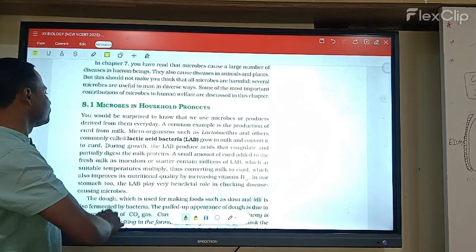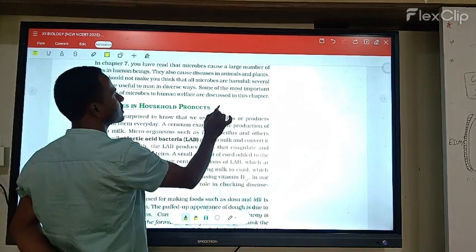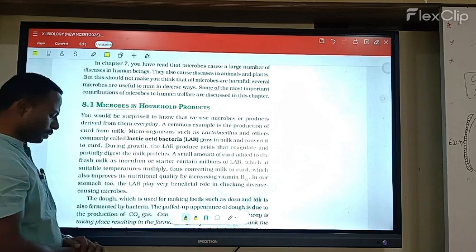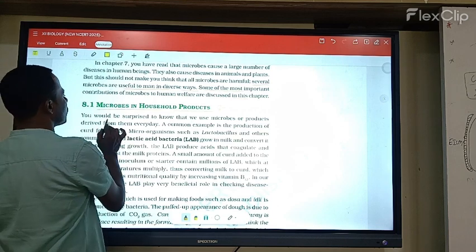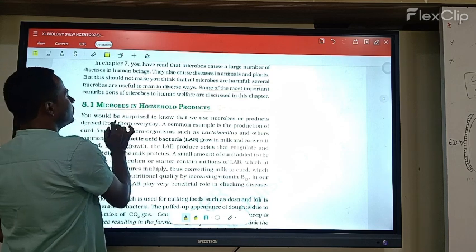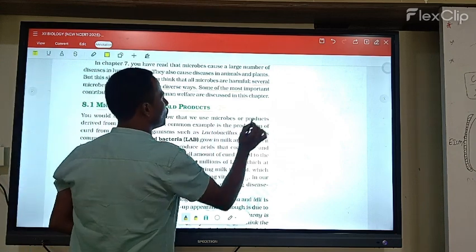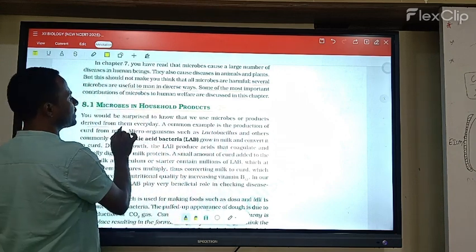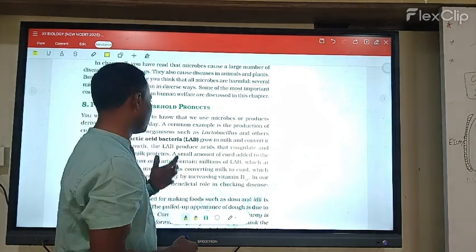The first topic is microbes in household products. Microbes are used in household products. You would be surprised to know that we use microbes and products derived from them every day. So we are using microbes in our daily life.